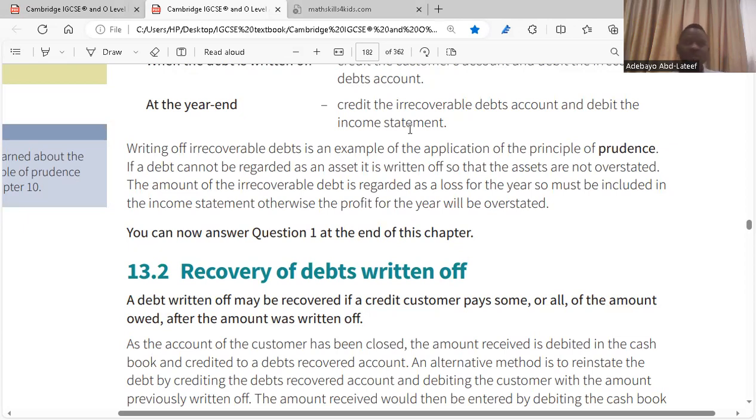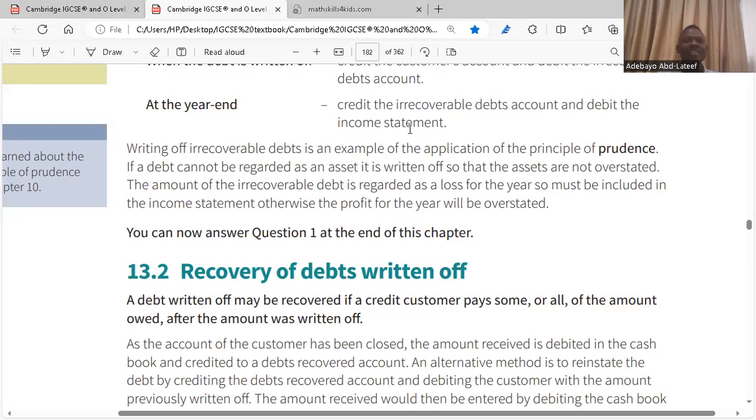The first thing you have to do is balance the customer's account as bad debt written off, to balance the account. As soon as that account is balanced, it is off your statement of financial position. It is now in your irrecoverable debt account and income statement as an expense, bad debt, irrecoverable debt. Is it clear? So it will not be in the statement of financial position anymore, because the debt has gone bad.